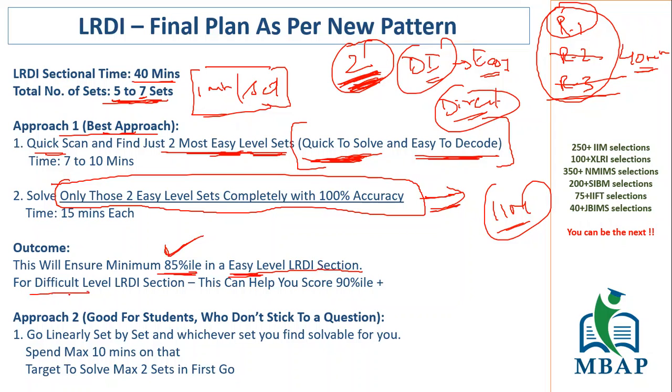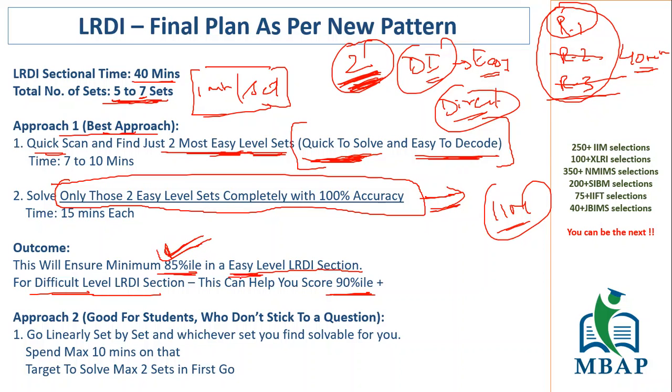If the overall section is difficult, where apart from these two, the other sets are on the moderate to difficult side, you will find that these two sets that you have done will help you get more than 90 percentile. In fact, it can go till 95 percentile also. So even if you're scoring 85 percentile, you are still clearing the IIM sectional cutoff.